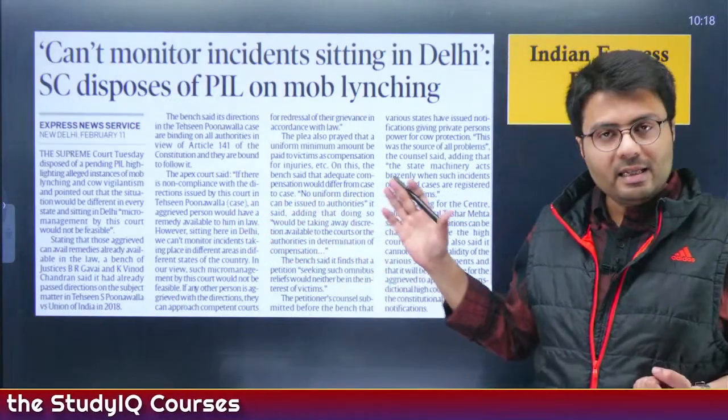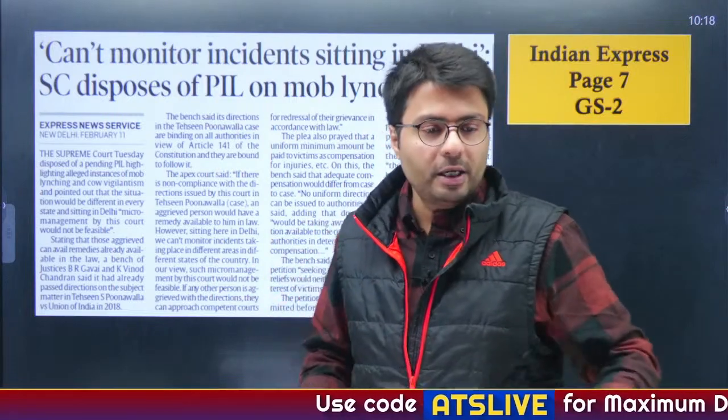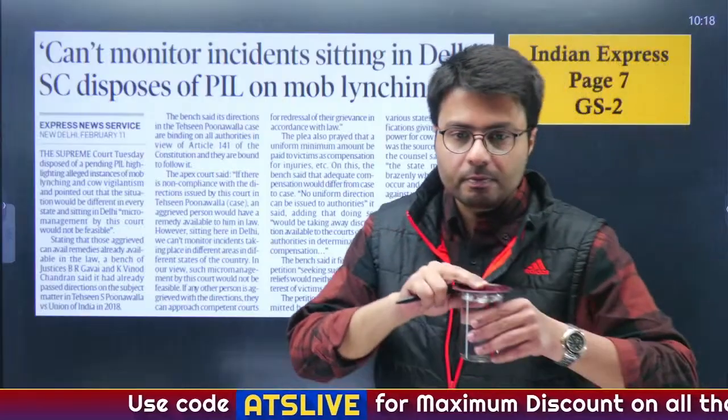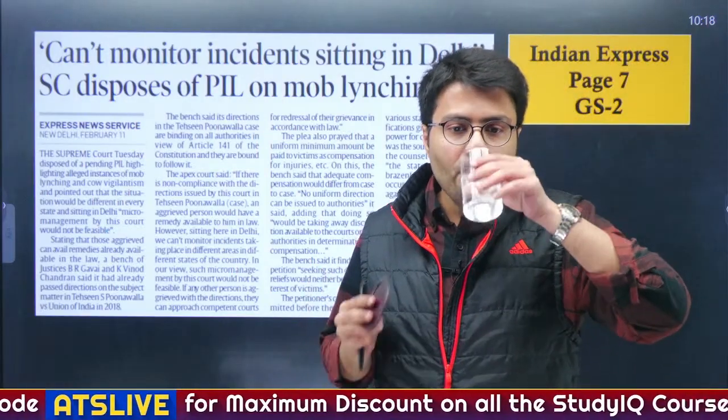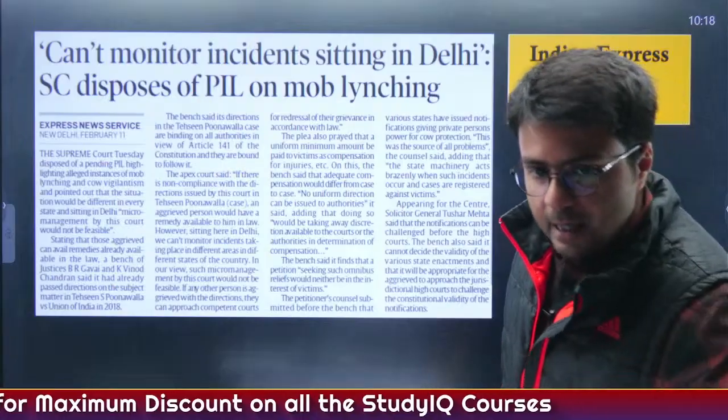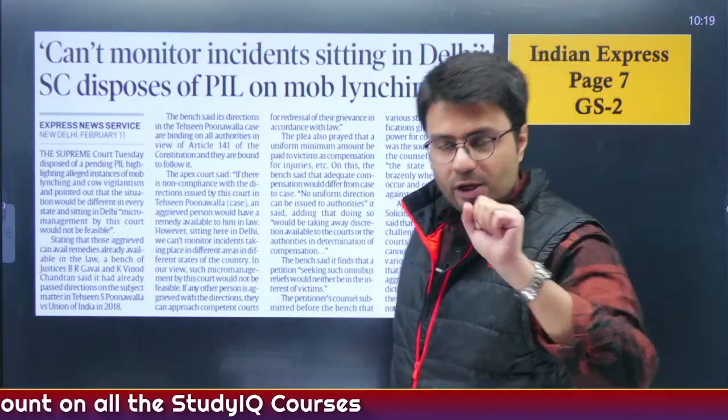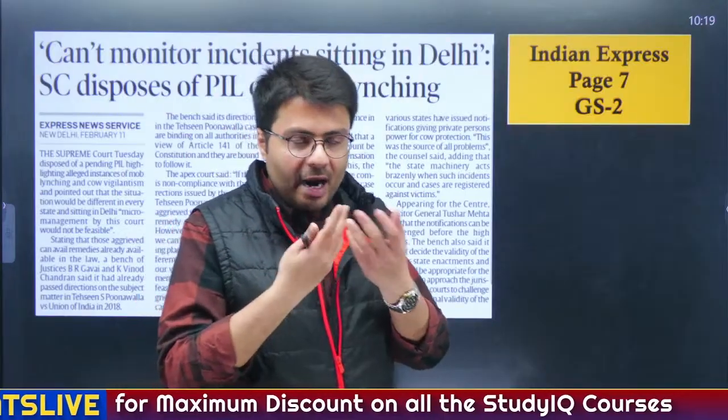Now moving to the second article. This article appeared in yesterday's newspaper on page 7 and it stated that the Supreme Court of India has disposed of a PIL on mob lynching. Now mob lynching, as many of you were asking, is an instance where people catch a criminal, but instead of handing that criminal to the police or to judicial authorities, people beat that person to death. So is that actually a right form of justice?